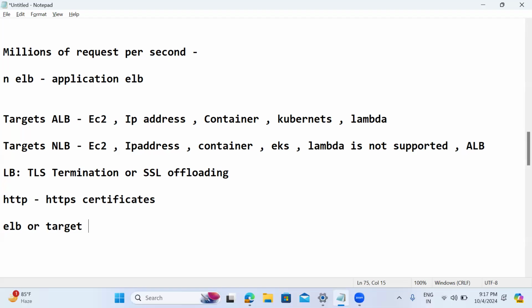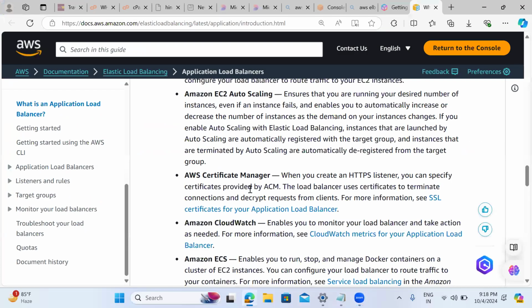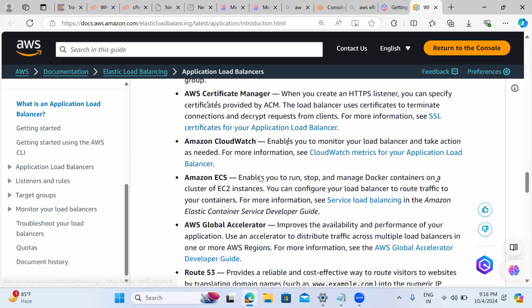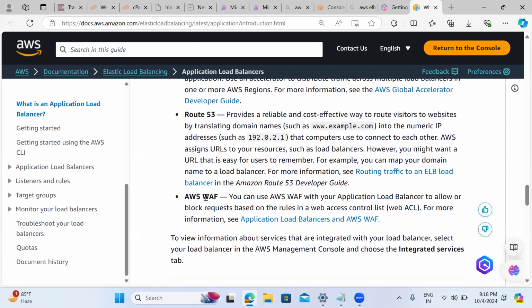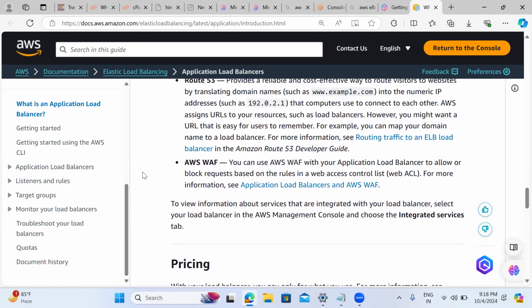For that we require certificates, which we purchase from AWS Certificate Manager and integrate with both the application and network load balancers. Route 53 and web application firewall are also used. So all of these relate to the application load balancer.